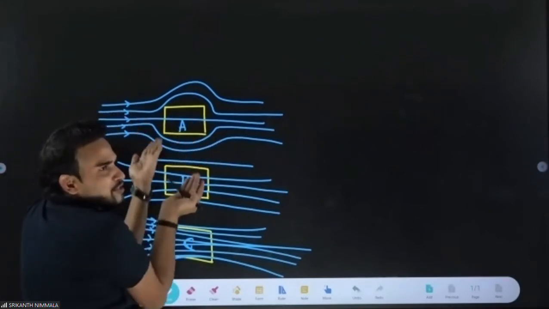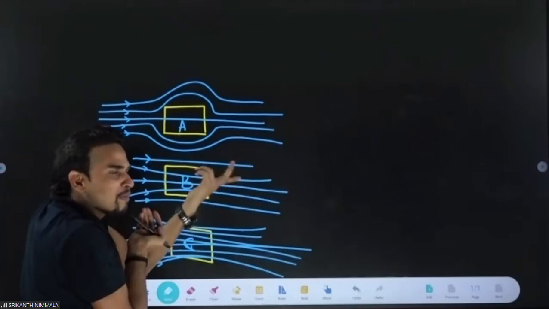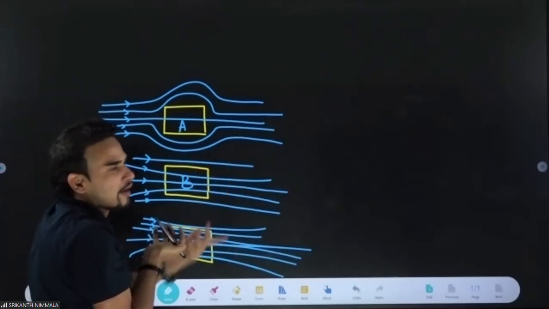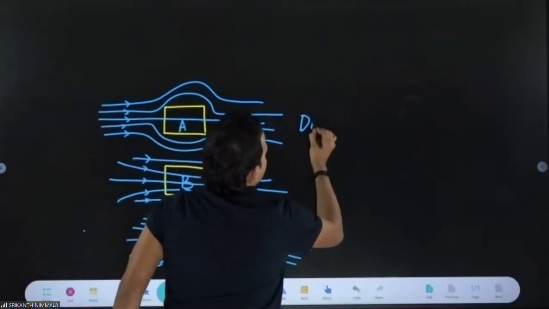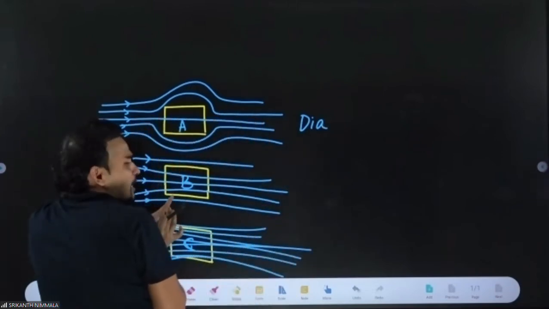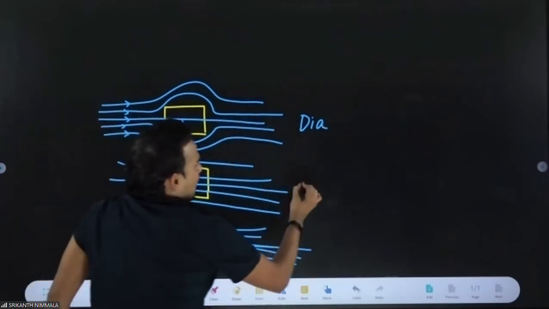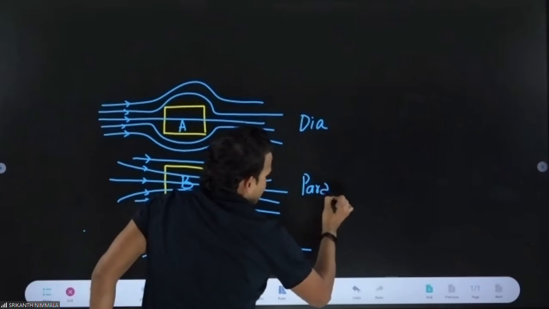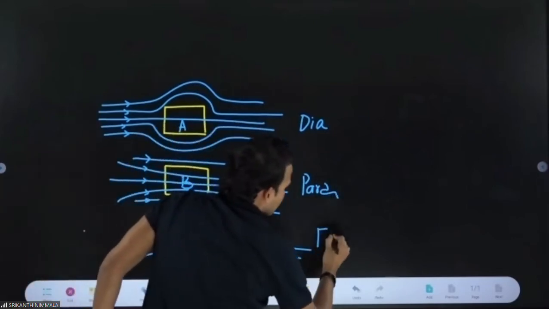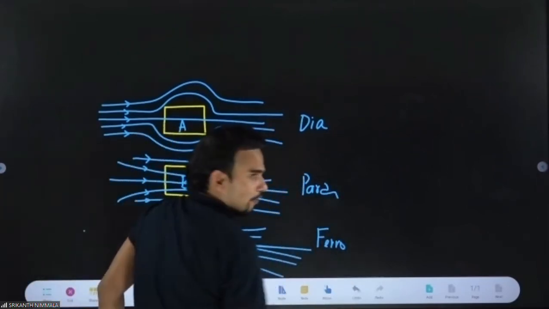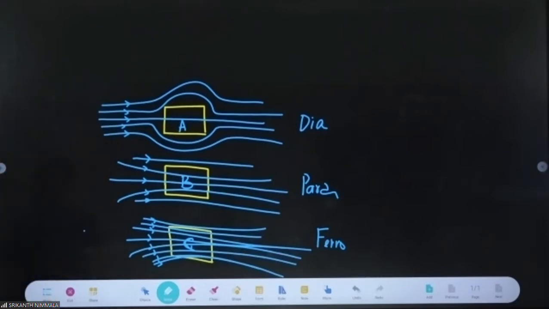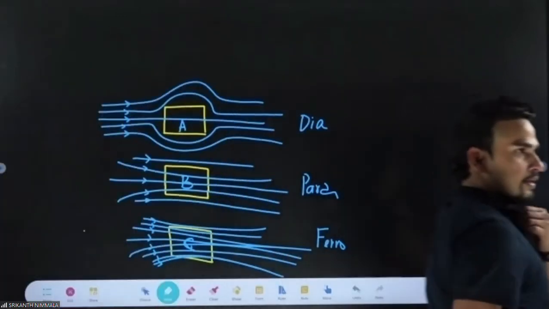Now you see, field lines don't want to go through there. That means permeability is less. Who has less permeability? Dia. So, sir, this is diamagnetic. This is allowing field lines to go, but less. So, this is para. And this is allowing maximum field lines to go. So, this will be our ferro. Dia, para, ferro.